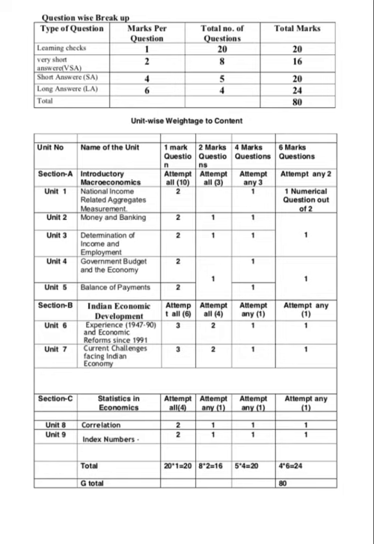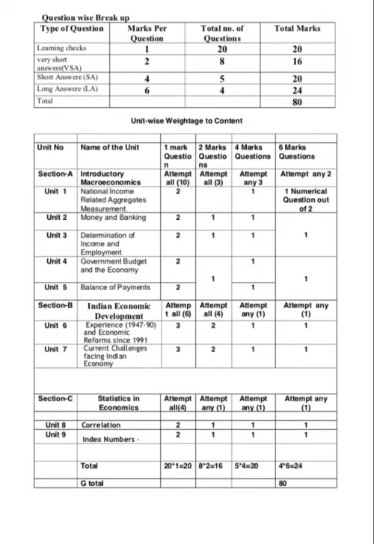In macroeconomics you'll be having 5 units. Unit 1 will have your national income, unit 2 money and banking, unit 3 determination of income and employment, unit 4 government budget and the economy, and unit 5 balance of payments. So this section is macroeconomics, and then comes section B.